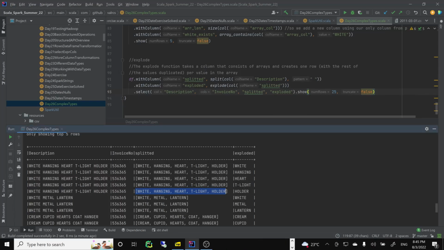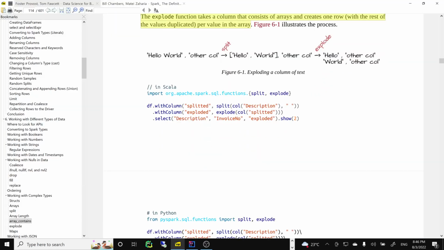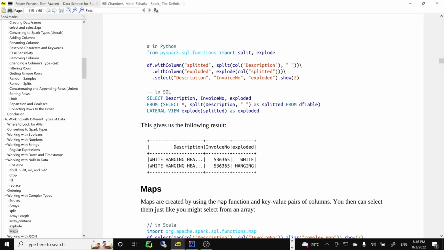So yeah, I hope you saw this idea of how it works and how to use it nicely. For each entry here, we created an array, and then when we did explode, it created these multiple rows. Everything else is copied, right? So you can access anything, but you have a new individual entry. So that's how you use it to explode. Quite nice, right? Quite interesting. So we see how it explodes.